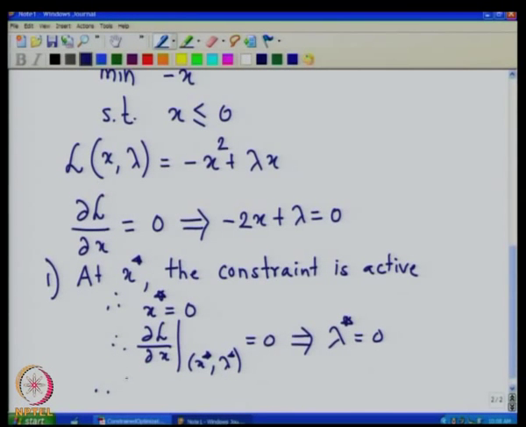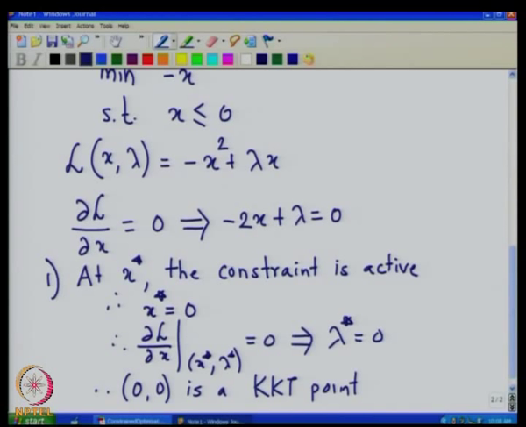Therefore, (0, 0) is a KKT point, because our KKT necessary conditions just say that lambda star has to be non-negative, and in this case it is 0 and the corresponding point x star is 0.